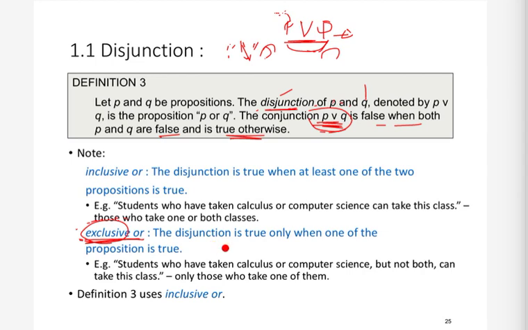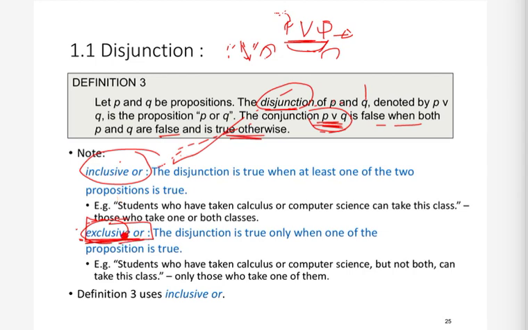This disjunction is an operation, and we can also write it as inclusive or. These are the same things. Inclusive or and disjunction are the same things. And this exclusive or is a different operation. So let's see the truth table for these things.